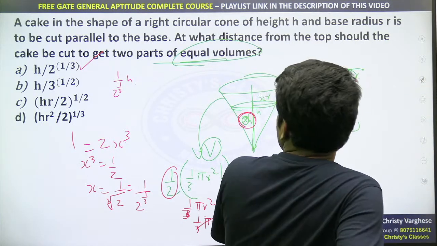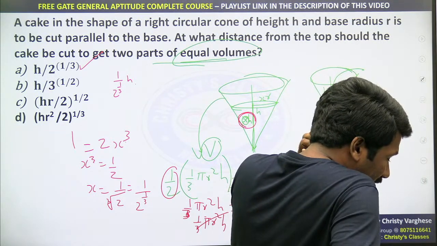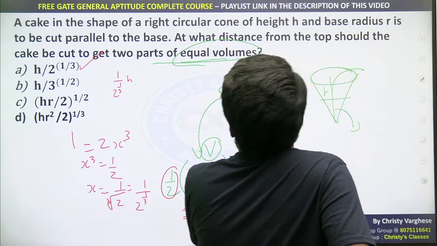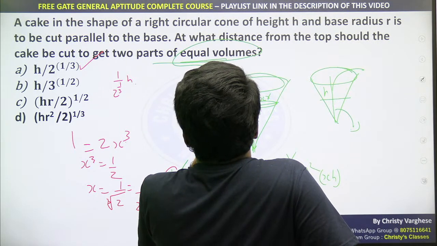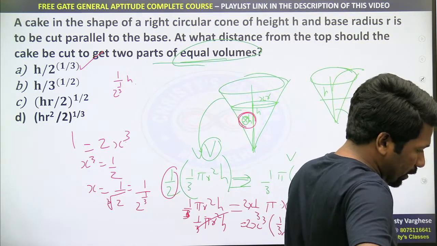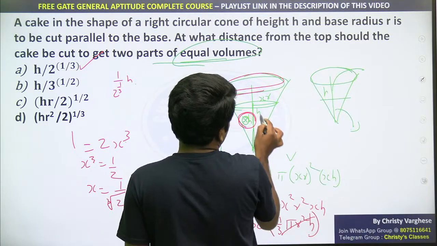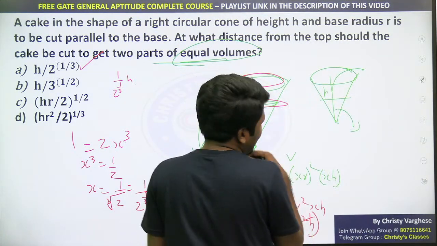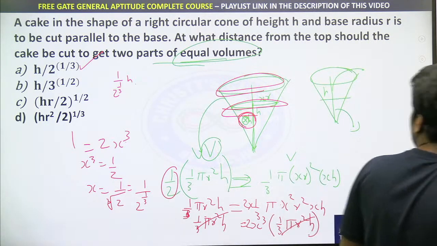Vertically if you cut, but the question is saying you need to cut parallel. No, you cannot cut vertically. Let me check. A right circular cone of height h and radius r is cut parallel to the base. No, because the base is mentioned, Swati. That is why you cannot cut vertically. Base means this is the base. Parallel to the base means a vertical cut is not allowed, only a horizontal cut is allowed.